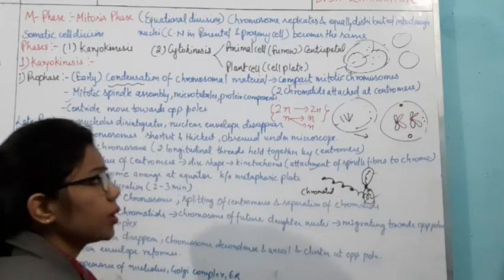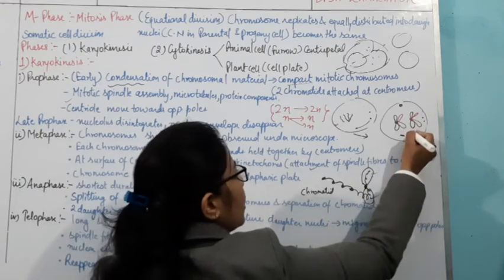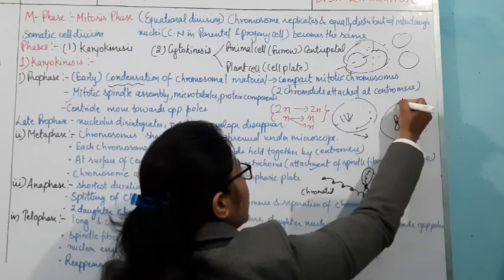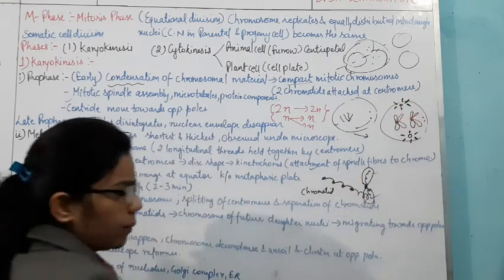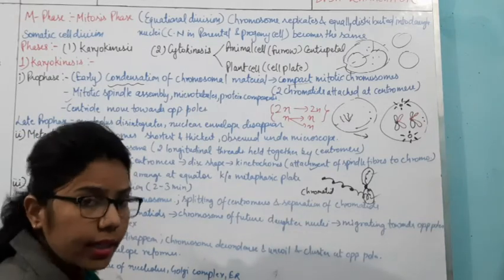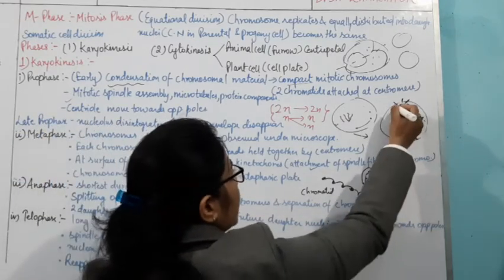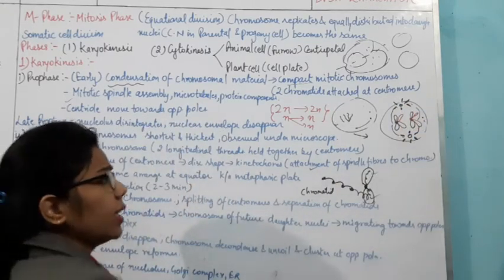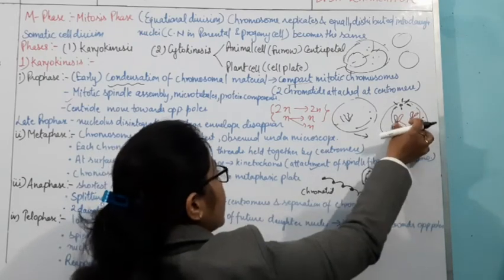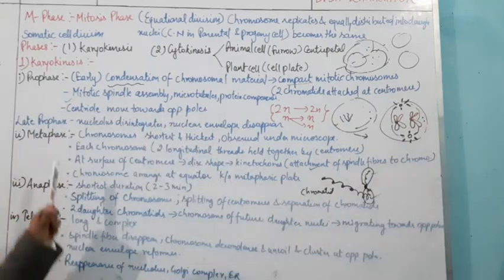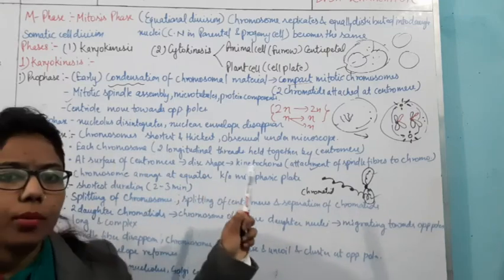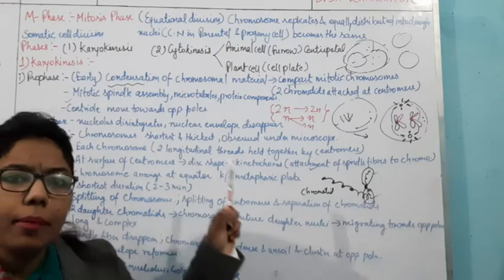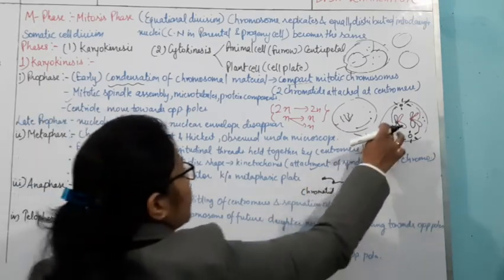When they move to the opposite pole, it will form some tube-like structure. What will it form? It will form tube-like structure, and this star-shaped structure is known as aster rays, and these are connected with what? These are connected with these chromosomes. Okay, so we can say that the starting of the spindle formation will start from where? From the prophase. So here it is written centriole move towards the opposite pole, but the proper spindle formation will take place where? In the metaphase.